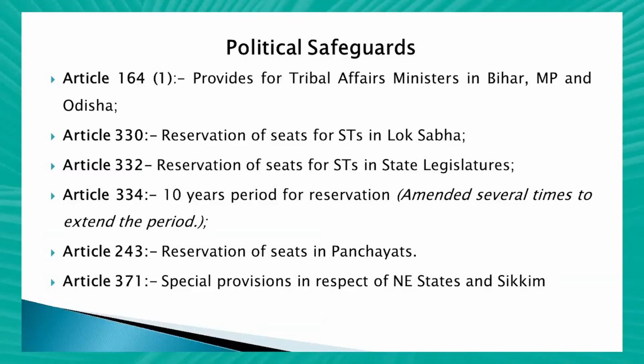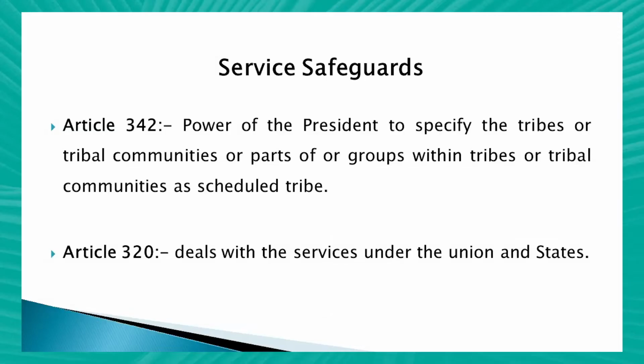The fourth category of safeguards is political safeguards. Now let us see which articles come under political safeguards: Article 164, Article 330, Article 332, Article 334, Article 243, Article 371. All these articles come under political safeguards. The last category of safeguard is service safeguards. Article 342 and Article 320 come under service safeguards.